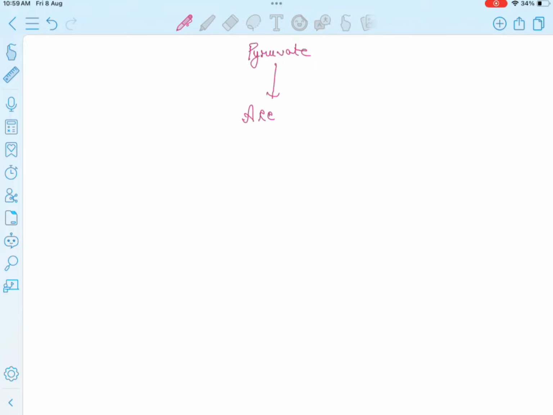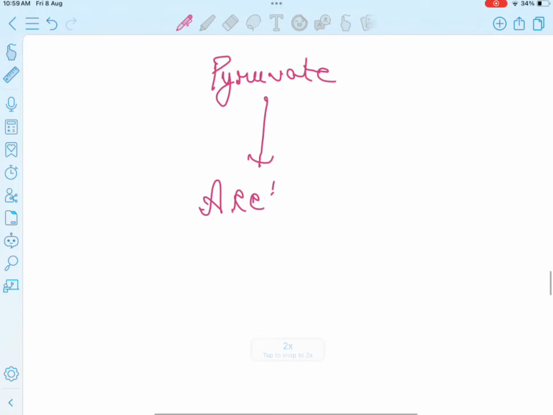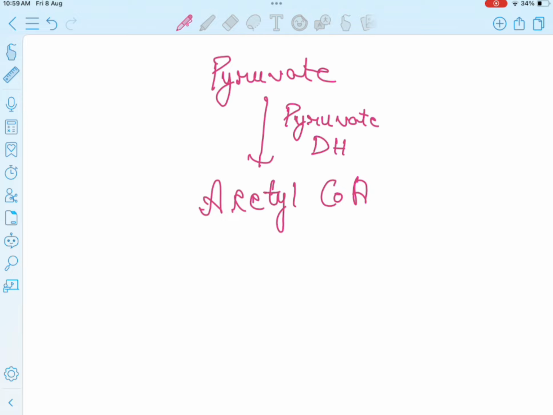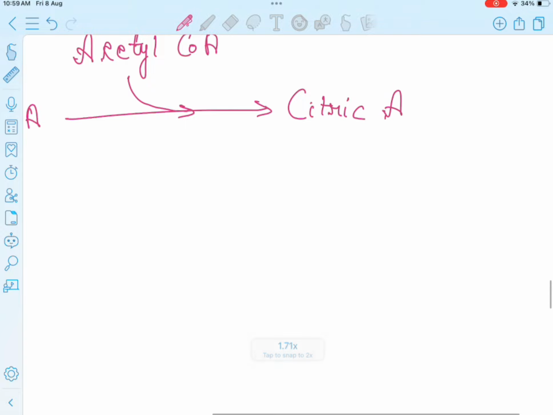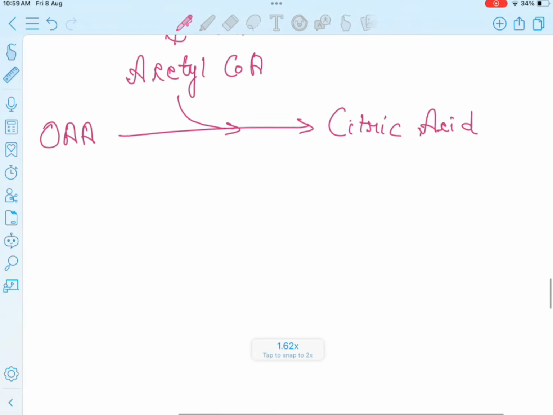Then from pyruvate, acetyl CoA is produced with the help of the pyruvate dehydrogenase enzyme. After that, this acetyl coenzyme A combines with the oxaloacetate and gives the citric acid.